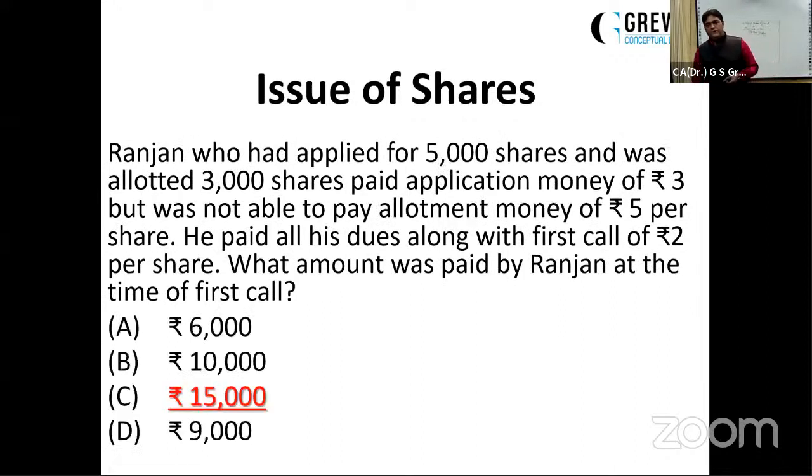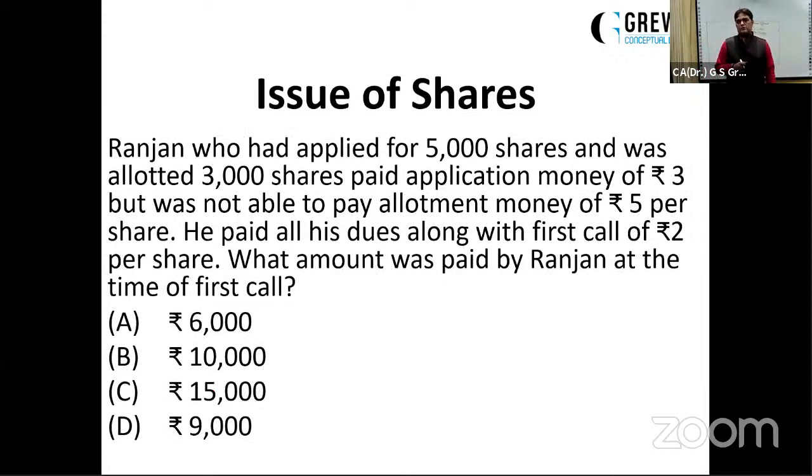Ranjan, who had applied for 5,000 shares and was allotted 3,000 shares, paid application money of rupees 3. So he had applied for 5,000 shares and paid rupees 3 per share on the application of 5,000, so he had paid rupees 15,000. But he was allotted only 3,000 shares. So will the company refund the excess money? No. The company will utilize that excess money towards the allotment dues.